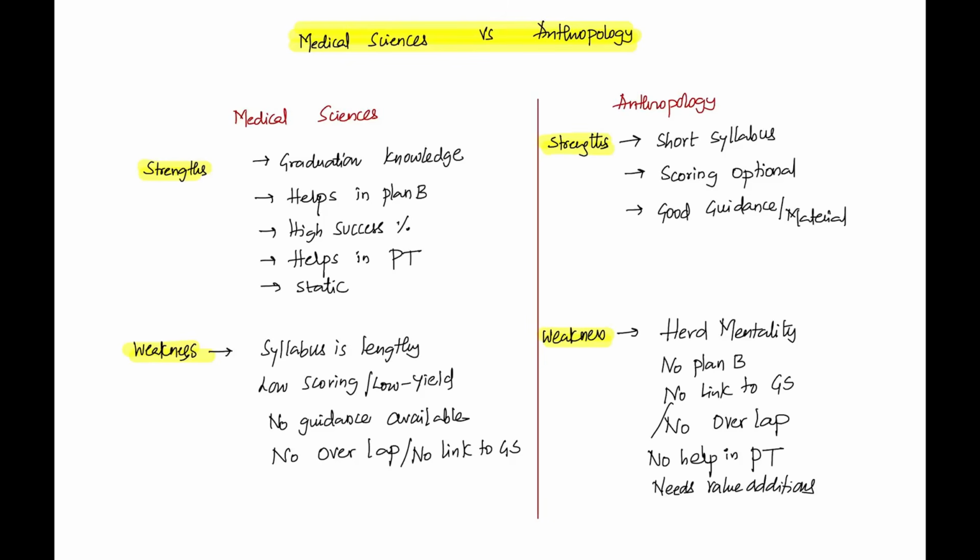But UPSC MEDICO in 2023 is one institute which released optional scores of all my 29 toppers. They scored in the range of 260 to 287. I have given an average score, how they scored, how they did well in the personality test. Everything is there on the UPSC MEDICO website. If you have stats in hand, then only believe them. Otherwise, don't go with herd mentality. So the first weakness with anthropology is herd mentality. And the second weakness with anthropology is that it needs a lot of value additions to stay relevant.